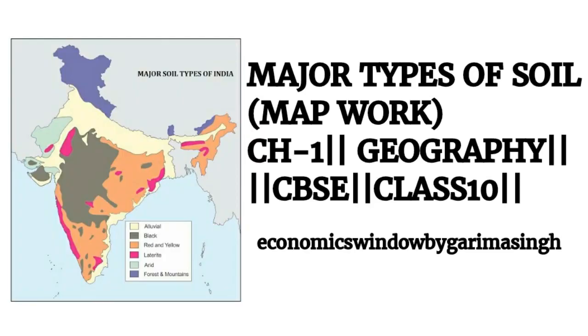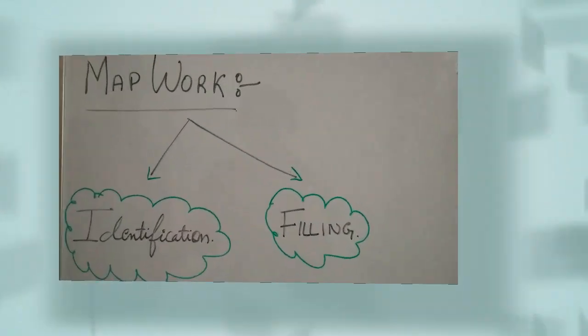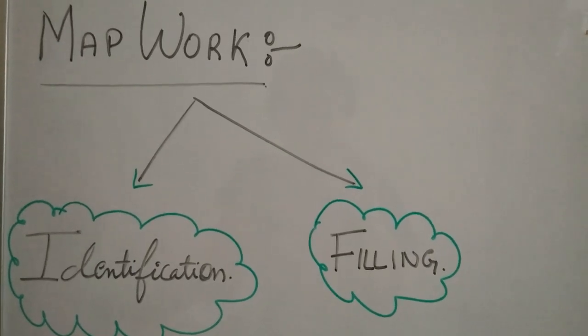In this video, we'll be doing the major type of soil map work from chapter number 1 of our geography. We have covered the theory part before, and if you haven't watched the video, I'll be linking those videos by the end. Today we'll understand how and what type of question can we get from the map work of the very first chapter of geography.